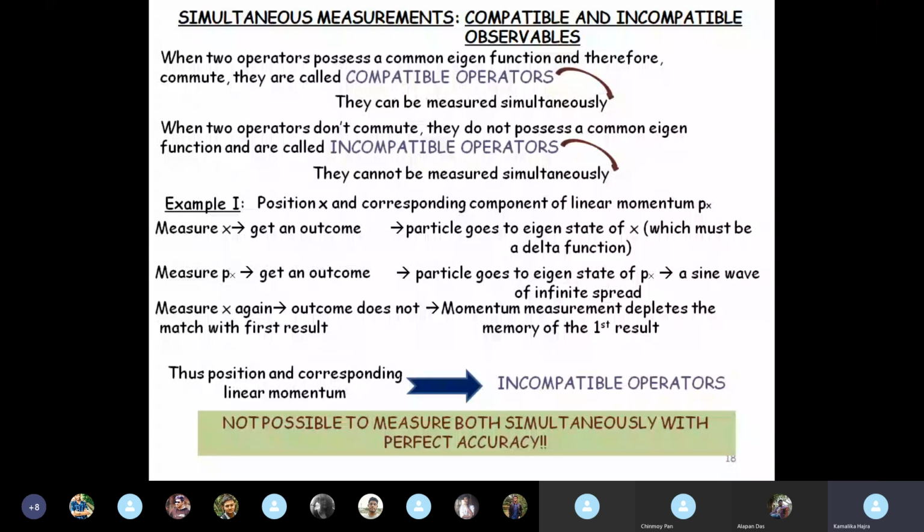So the concept is that you cannot measure position and momentum simultaneously with complete accuracy. If you get a completely accurate value of x, then the accuracy of momentum is 0. If you get a completely accurate value of momentum, then the accuracy of position is 0. So this is the concept of compatible observables.